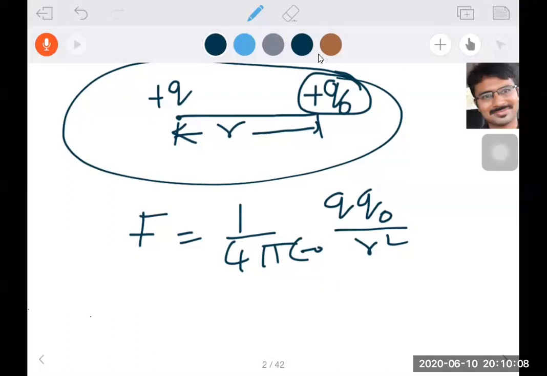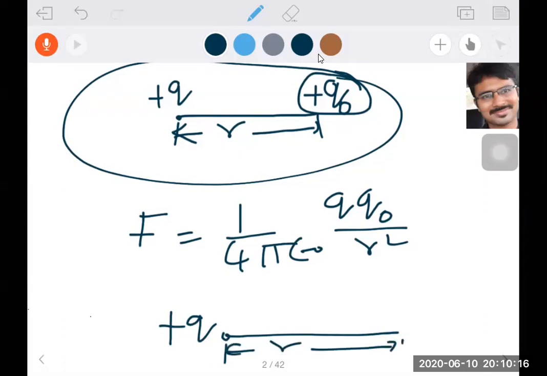Now whenever I have taken a plus Q charge and a point at a distance of R, what is the electric field intensity? This is the question. What is electric field intensity? Here I want to find the electric field intensity. Electric field intensity is nothing but the degree of electric field strength. How much strength the field has is explained as electric field intensity. Now we have to find this electric field intensity.